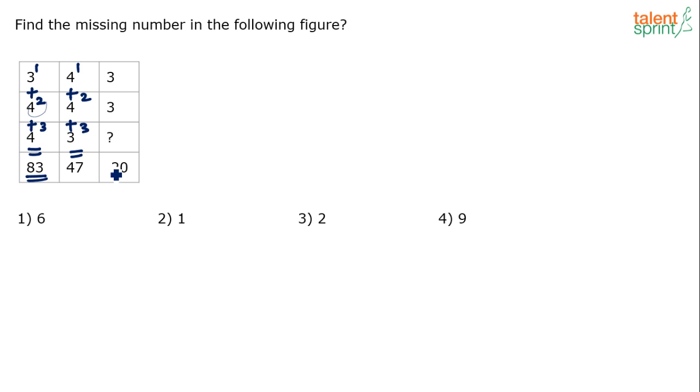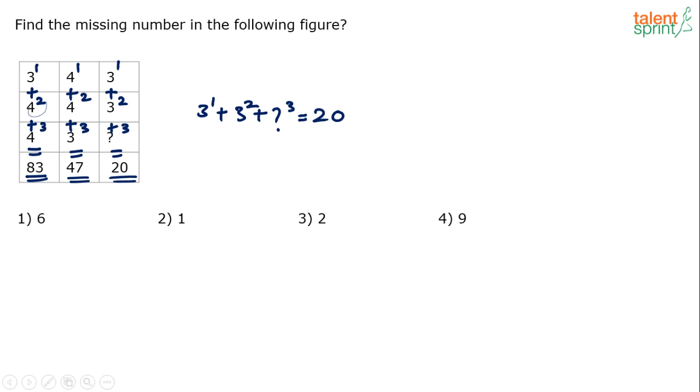Now, if you have to get 20, how do we get it? 3 power 1 plus 3 squared plus question mark cube should be equal to 20. You have understood? We have taken the first power in the first row, second power in the second row, third power in the third row to get the results in the fourth row. Sum of the first 3 rows gives the result of the fourth row, right?